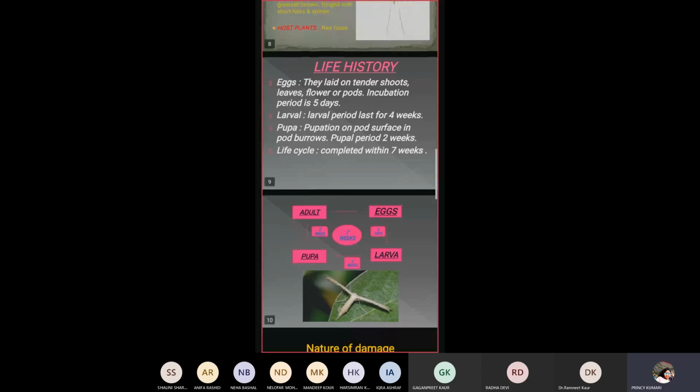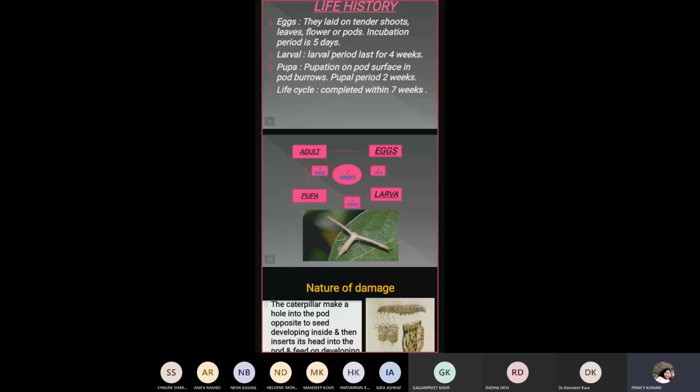Here is the life cycle shown below. Egg is converted into larva within 5 days, and then larva is converted into pupa within 4 weeks. Pupa is further converted into adult within 2 weeks, and this whole life cycle is completed within 7 weeks.